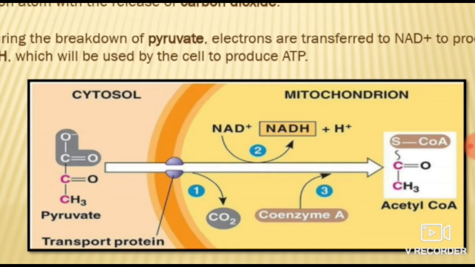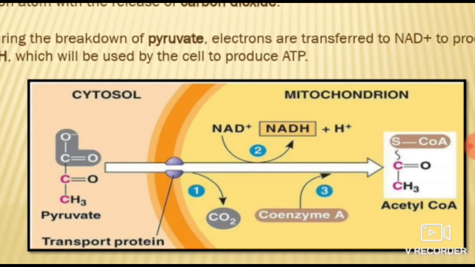Okay, and along with that, coenzyme A is present in this reaction, which is adding in and produces acetyl CoA. Got it? So this carbon dioxide is removed and it is producing acetyl CoA. During this reaction, carbon dioxide is produced. How many molecules of carbon dioxide? 2 molecules, because this reaction occurs twice.